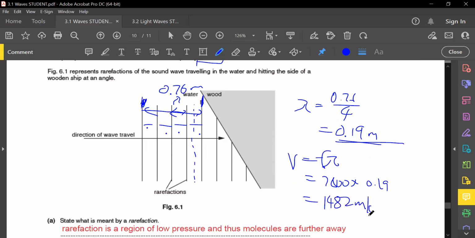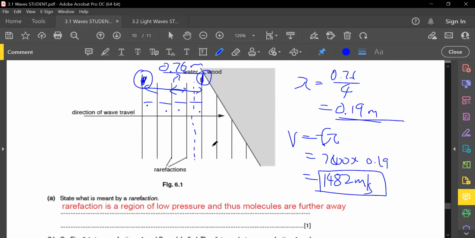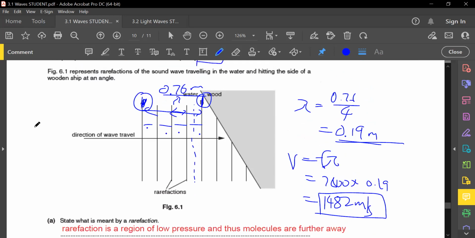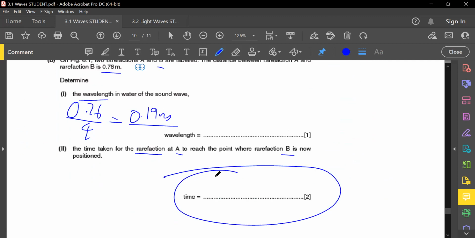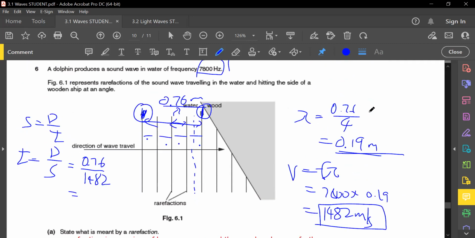1,482 meters per second. If it is 1,482 meters per second, the time taken for A to reach B will be, yet again, using the speed equals to distance over time formula, right? So speed would have been equals to distance over time. Time would have yet again be distance over speed, which is essentially 0.76 divided by 1,482, right? Then you press that in the calculator and you would have the answer for this time here already. Okay, you're supposed to find the wavelength, find the speed, then after that, find the time taken.